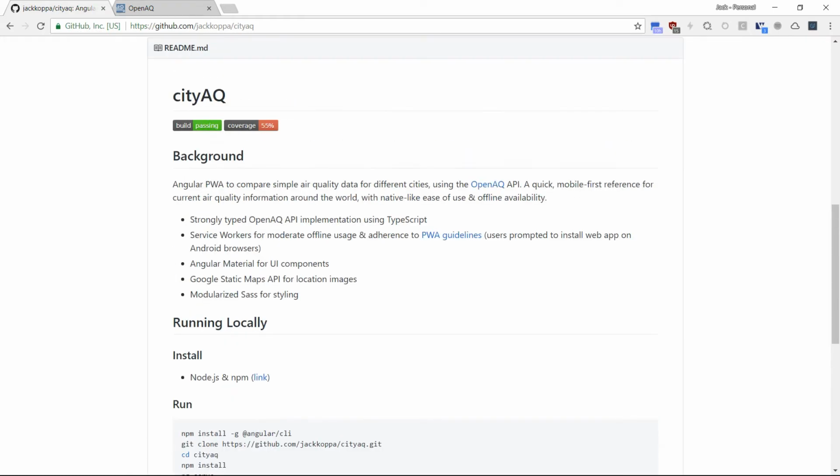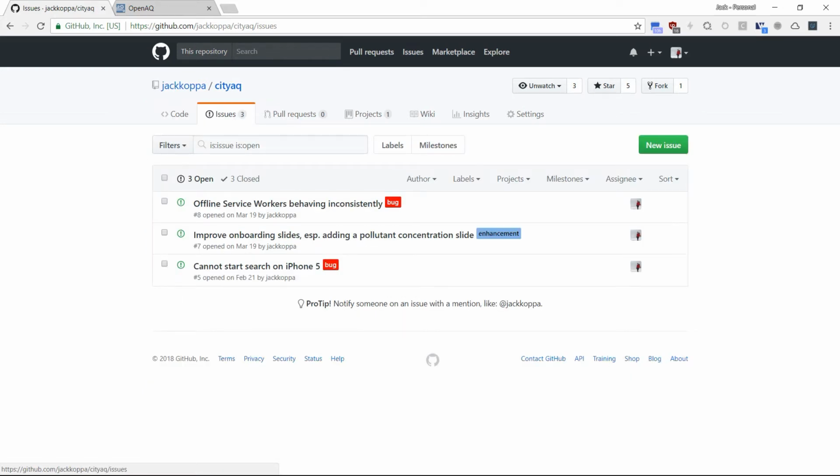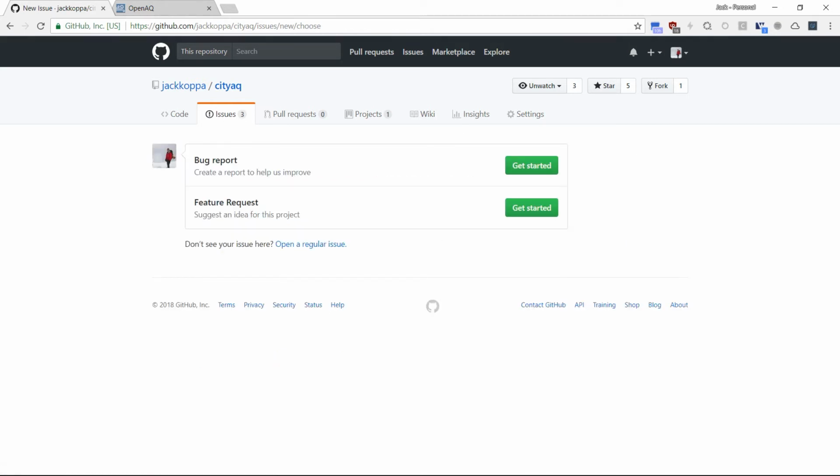But most importantly, I think, is I'd love to hear from people about what they would find useful. And that can all be done under this Issues tab. So you can visit this, whether or not you have a GitHub account, you can see what these things are. And then once you sign into GitHub, it's pretty easy to create an account. There's a login option. You can click New Issue. And all I would love to see from people would be feature requests. What right now, after I went through that demo with you, what do you think would still be useful for this cityAQ app that would make you want to use it?